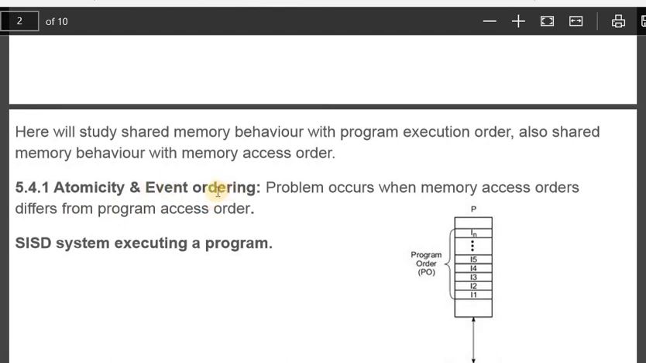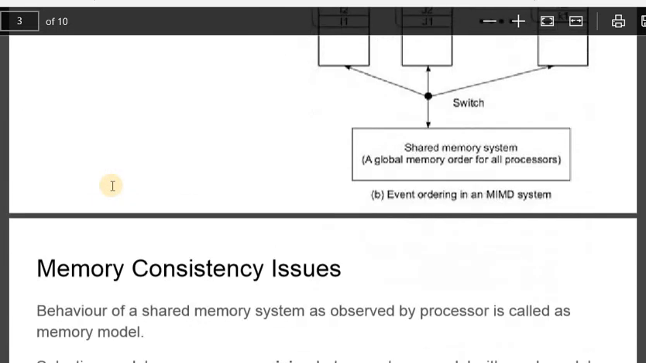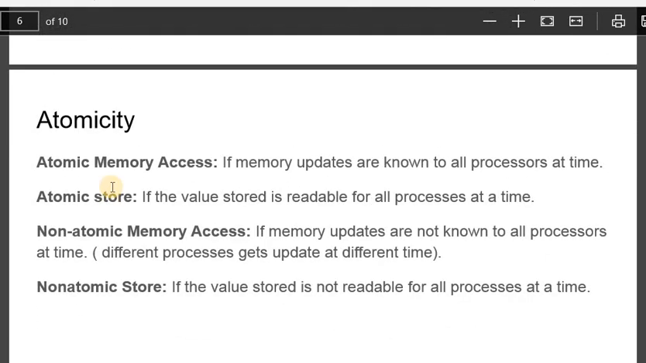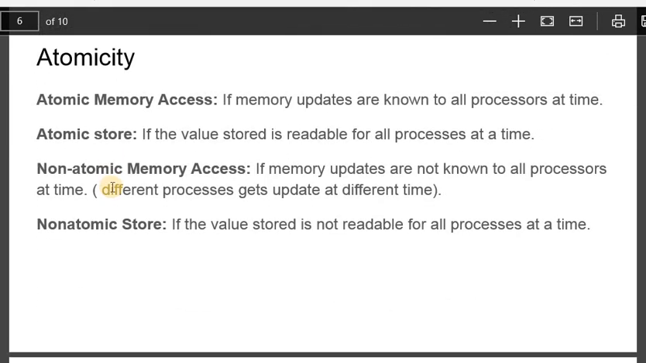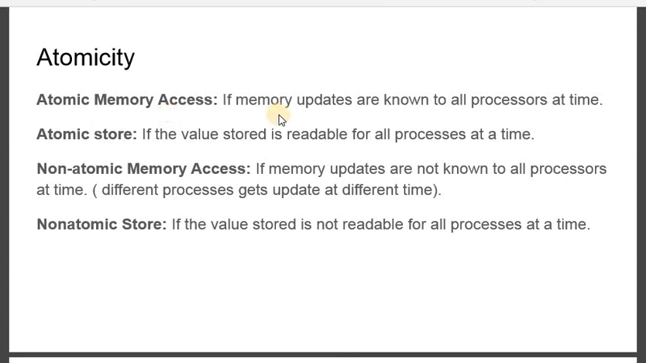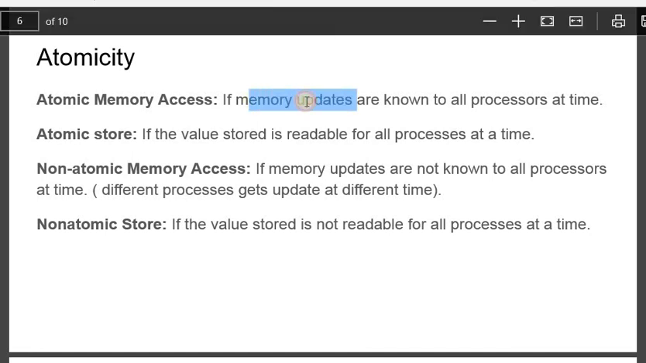In that we have studied event ordering. Now we are studying atomicity. Atomicity is just 4 points. So what do you mean by atomic memory access? Whenever multiple processes are executing and one process updates a memory, and that updated information is known to all processes at a time, it is called atomic memory access.